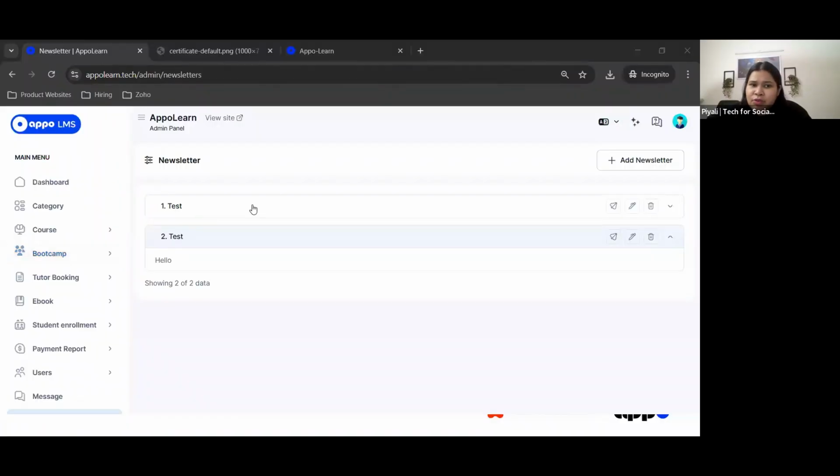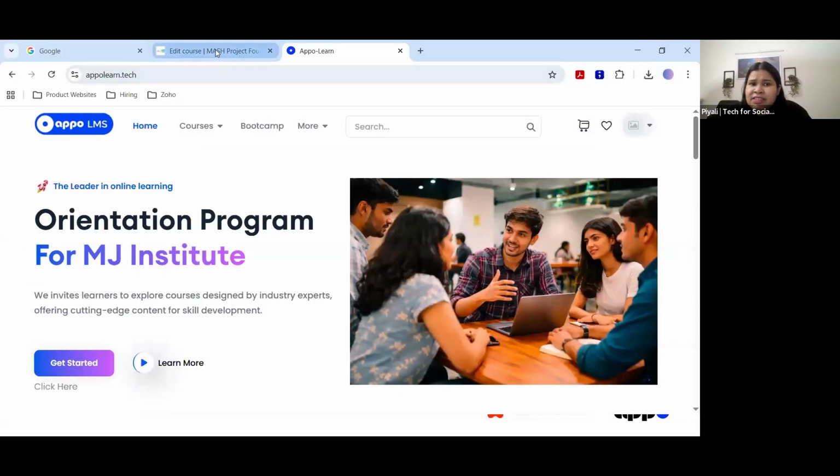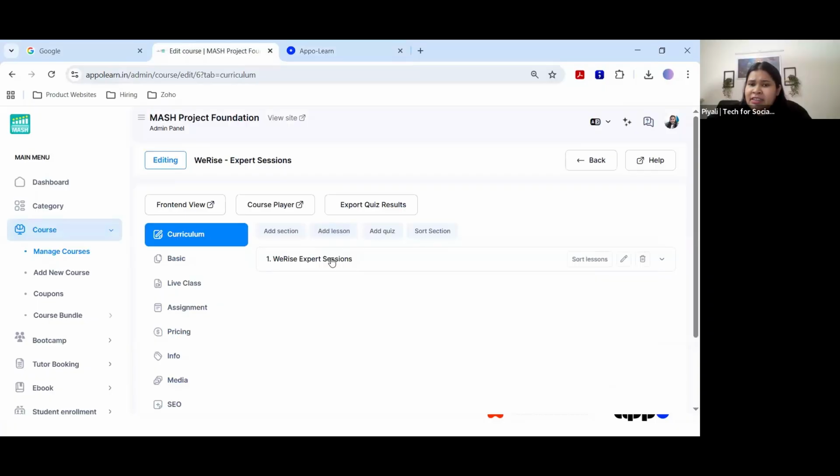Okay. If there's no question, then I'm just going to do the last bit of the features that we have, and then I'll go to the pricing section. Okay, now this was the quiz. You saw how to add the quizzes and all of that. Now I'll just quickly show, if the quizzes are added and people are taking the quizzes, how you will be able to see the results.